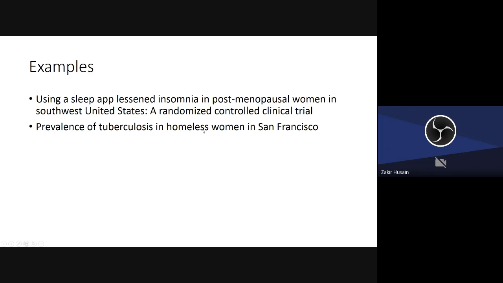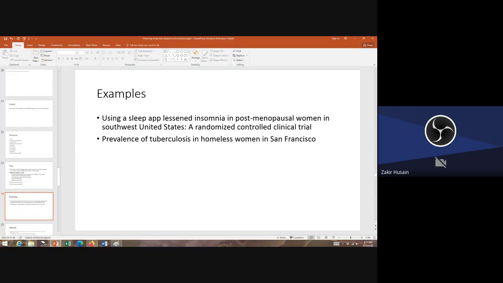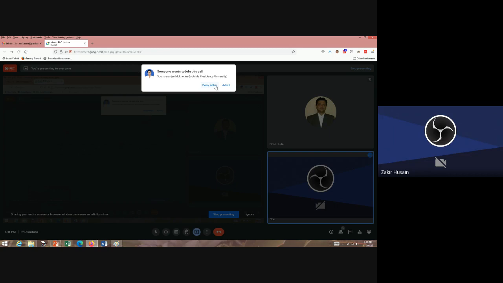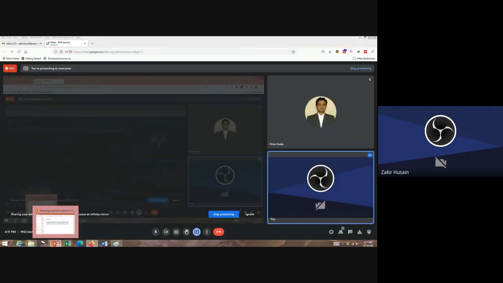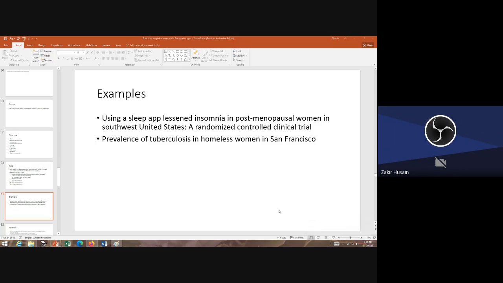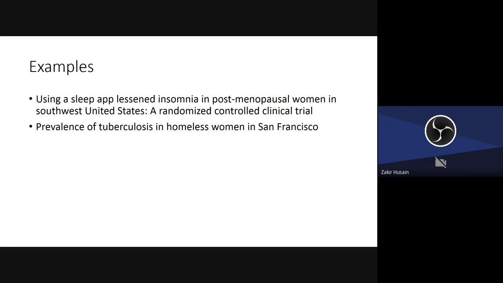"Prevalence of tuberculosis in homeless women in San Francisco." Again, prevalence of tuberculosis is a very simple title. But if people are going to search by tuberculosis plus homeless women, you have got two very important keywords. You have also given the area.